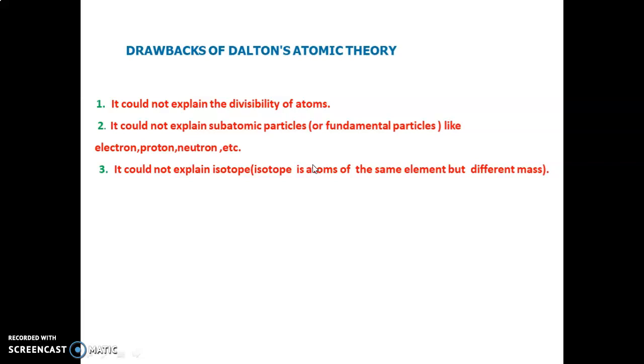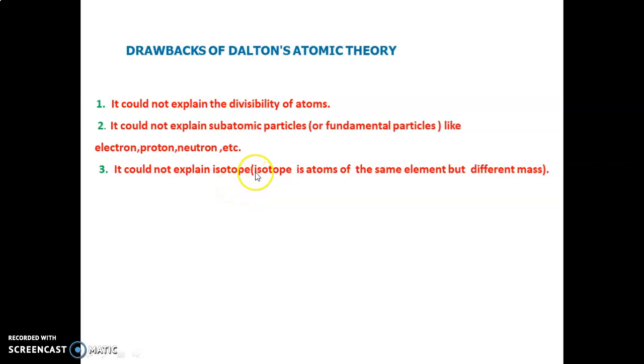Tritium has 3 unit mass. Masses are different even though they are the same element. Also, carbon has 3 types of atoms: C12, C13, C14. Even though they are atoms of the same element, they have different mass. But Dalton could not explain that concept at that time.